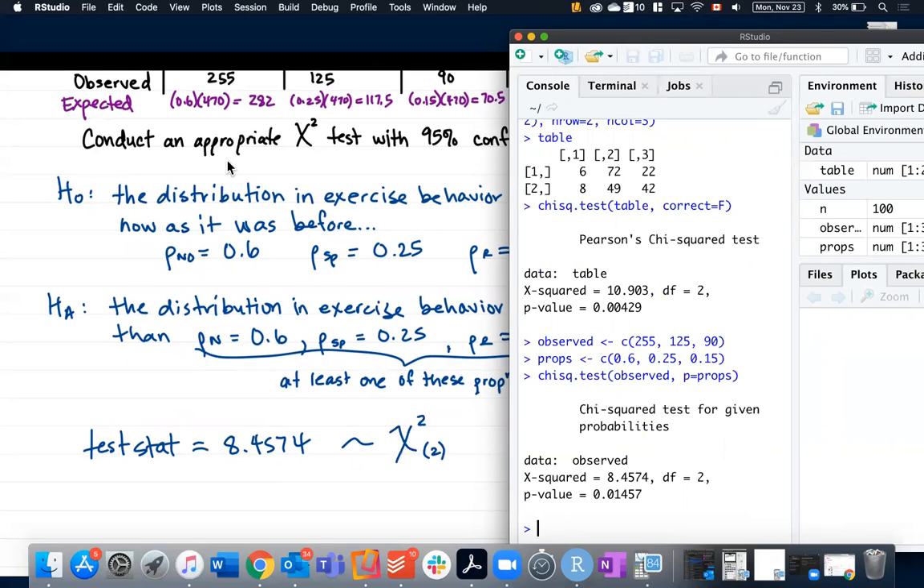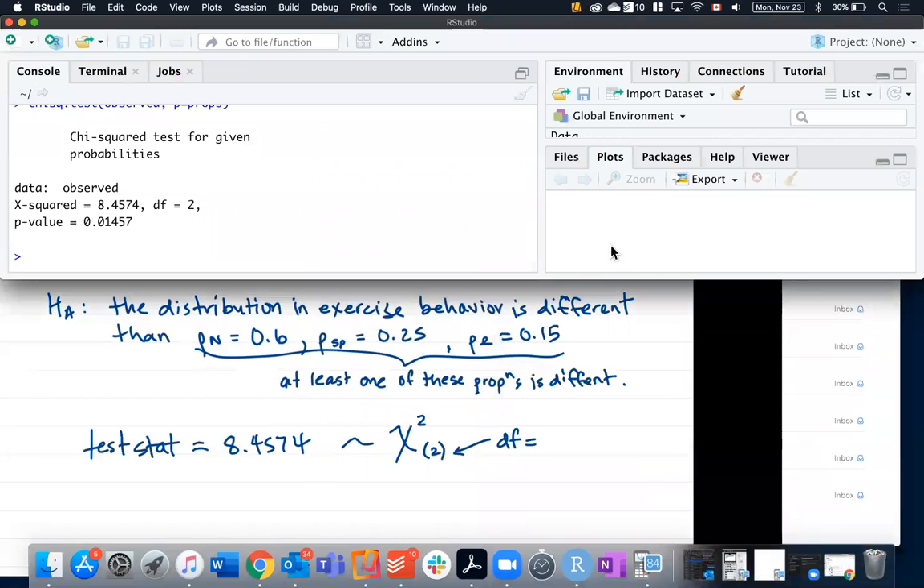Now, just to be totally clear, the chi-square goodness of fit test, to get the degrees of freedom, oops, you can't see what I'm writing. To get the degrees of freedom, it's always the number of categories minus 1. So in this case, there were 3 different categories: no exercise, sporadic exercise, or regular exercise. So they did 3 minus 1 to give us 2.